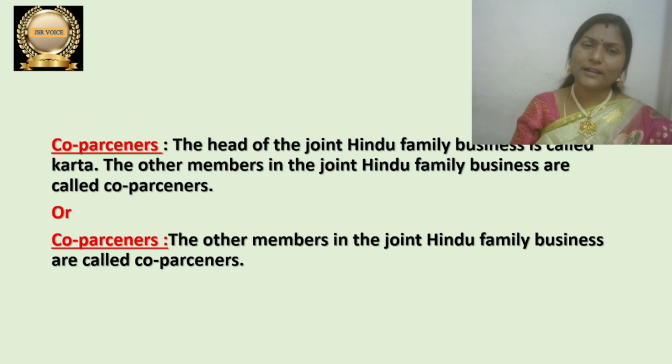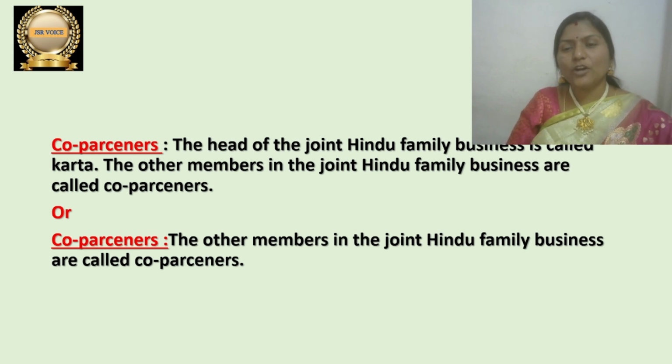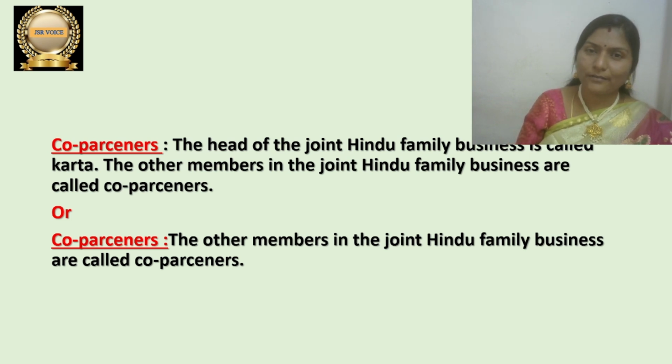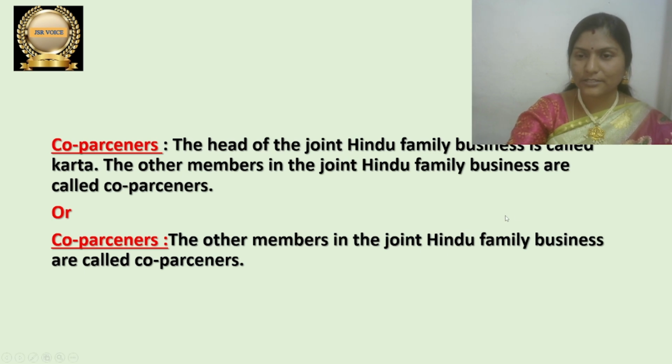And who can become Karta? The eldest member in the family can become Karta always. The remaining people are known as co-partners, and everyone becomes a co-partner or member of the family by birth in the joint Hindu family. Let me read this. The head of the joint Hindu family business is called Karta. The other members in the joint Hindu family business are called co-partners. Simple one. You can prefer any one in the exams.